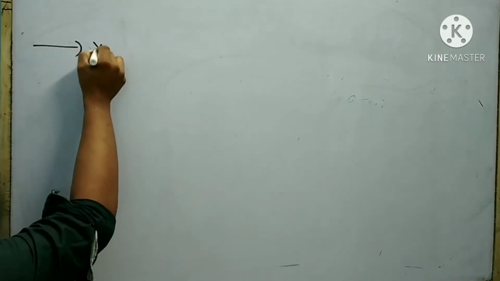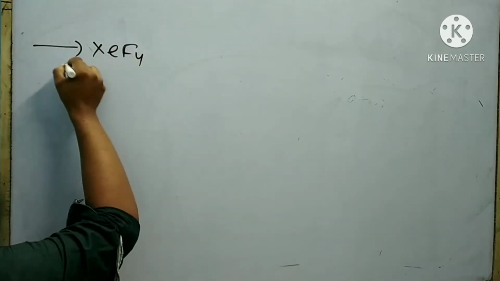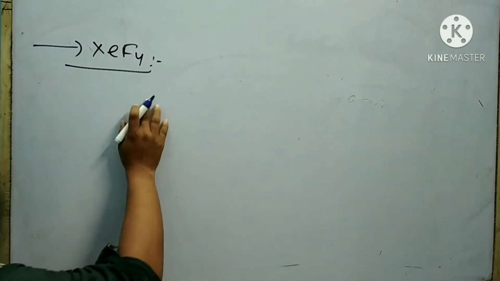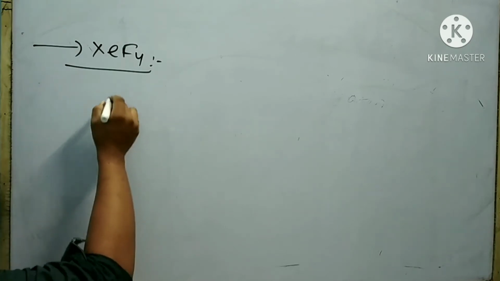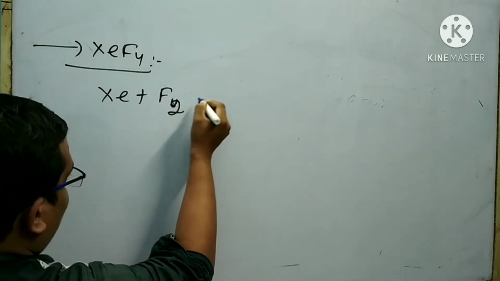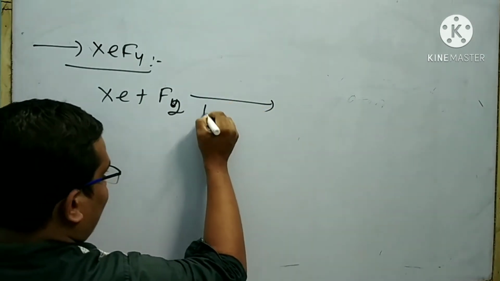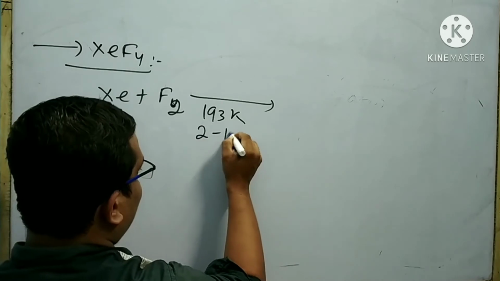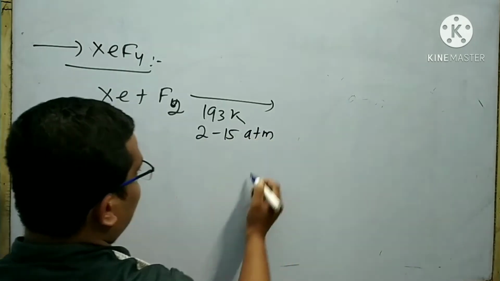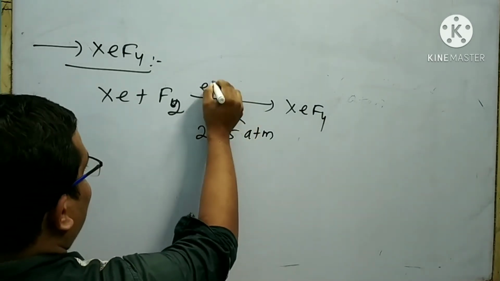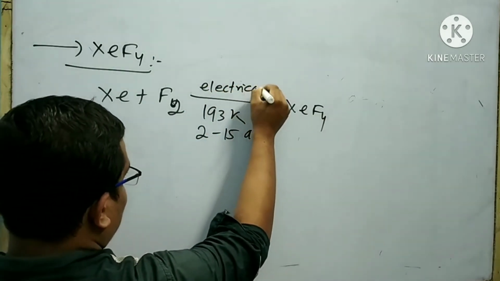Next compound of xenon is xenon tetrafluoride. Xenon tetrafluoride can be prepared by passing electrical discharge through a mixture of xenon and fluorine at 193 Kelvin temperature and pressure 2 to 15 atm. Here I can write electrical discharge.